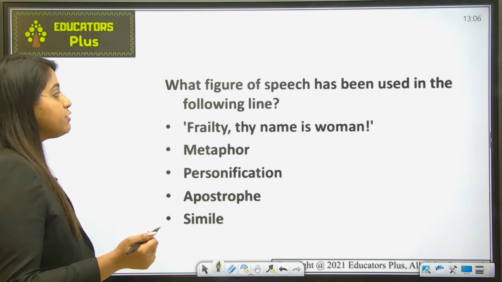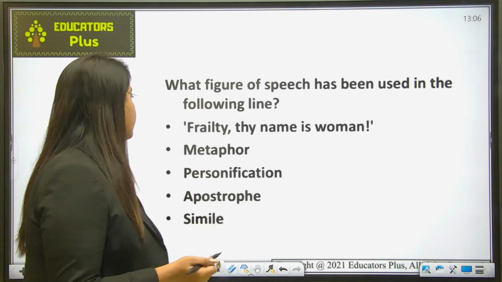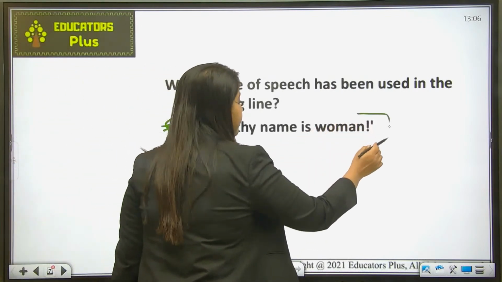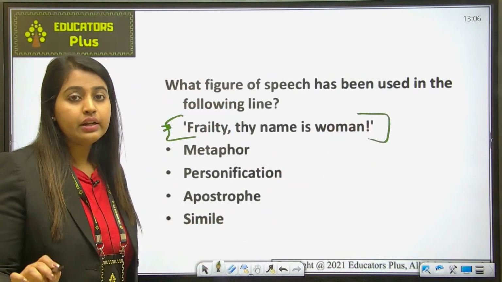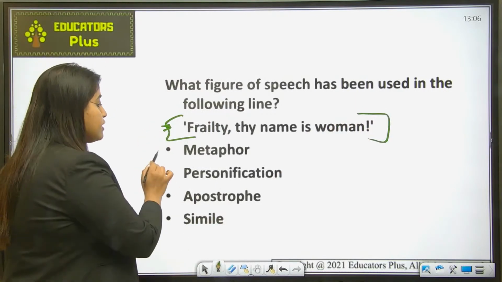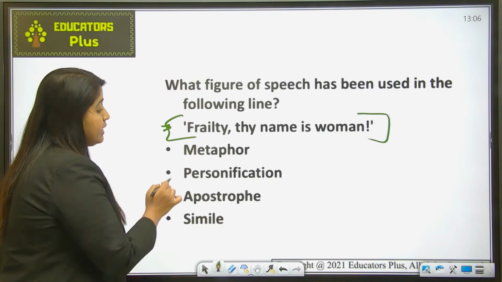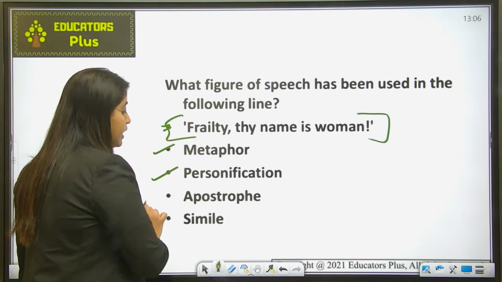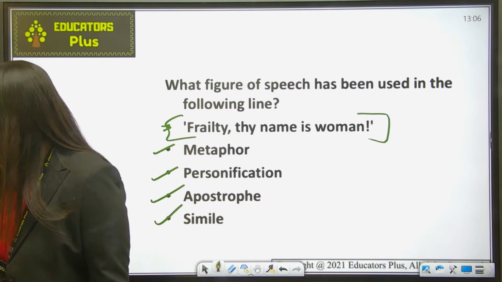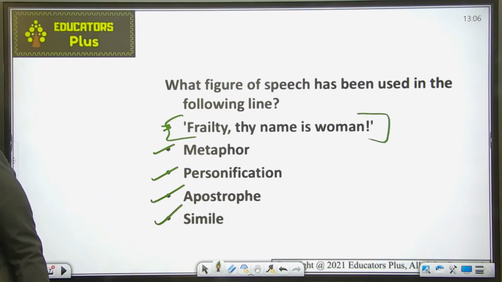Now, what figure of speech has been used in the following line? This is the line: "Frailty, thy name is woman." You have to tell me which of the following figures of speech has been used in this line. Is it metaphor, personification, apostrophe, or simile? Please tell me in the chat box which device has been used in this particular line.